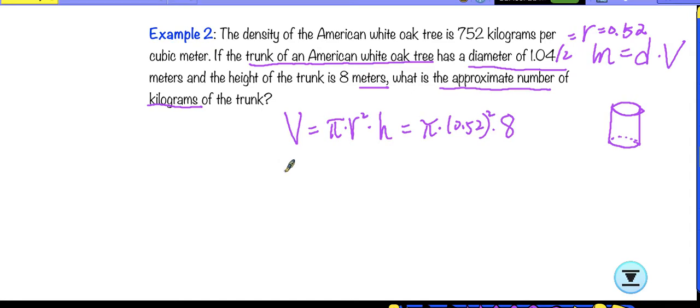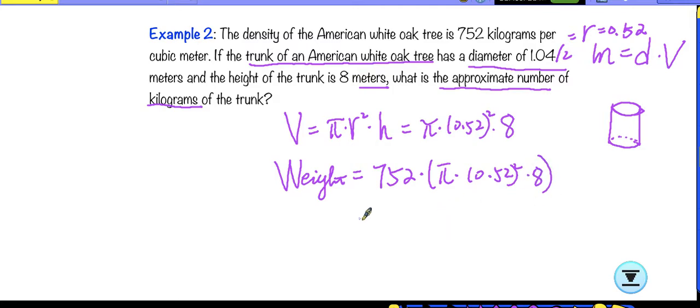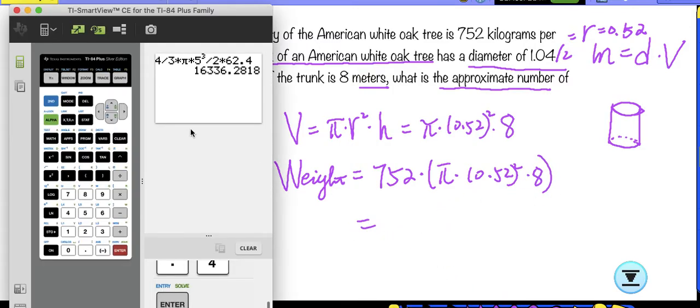So the final thing, in order to find the final answer, which is the number of kilograms, can be calculated by doing multiplication with density. Again, double check if they have consistent units. This is kilogram per cubic meter, and this is a meter, and the final answer is asking for kilogram. So there's nothing we need to do for unit conversion, and we multiply by the volume, so we write everything together. All we need to do is put it in the calculator, and we will find the answer.